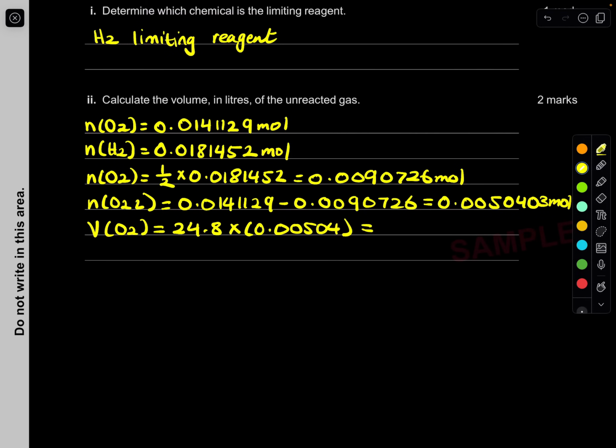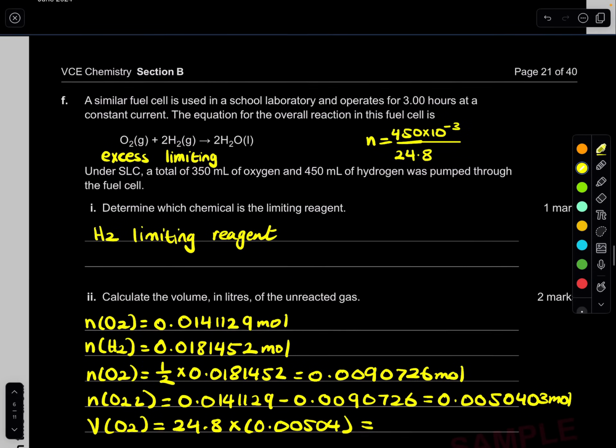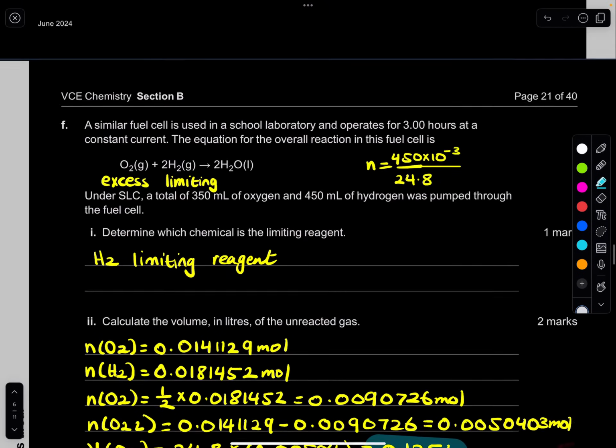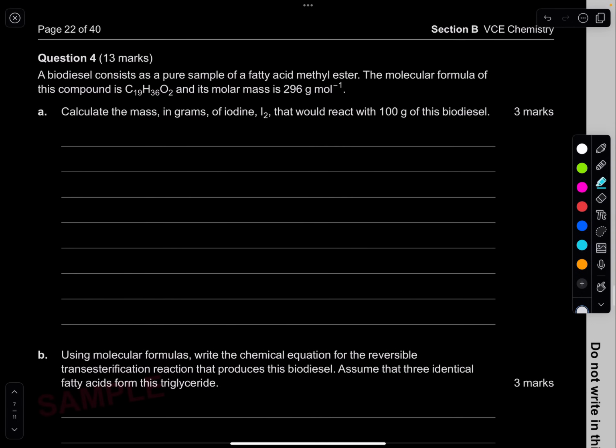Overall, I get to how many significant figures? Everything looks like it's 3, so I'm going to write 3. So 0.125 liters. Done. That's your answer. Not too bad for a 2-marker. All right. Question 4.